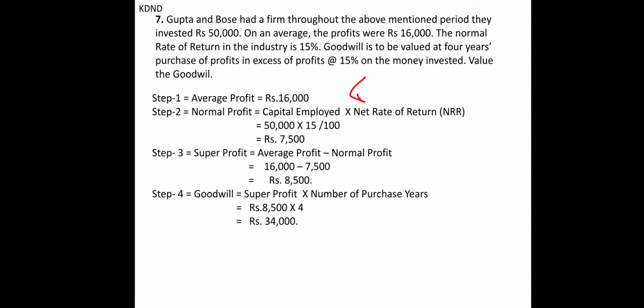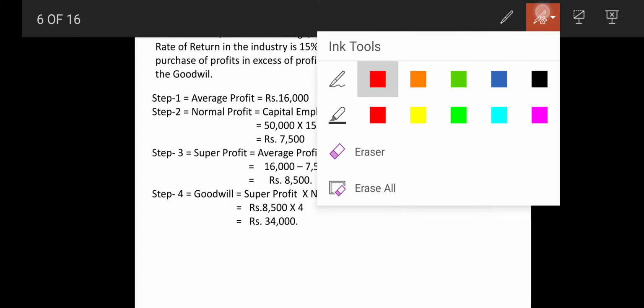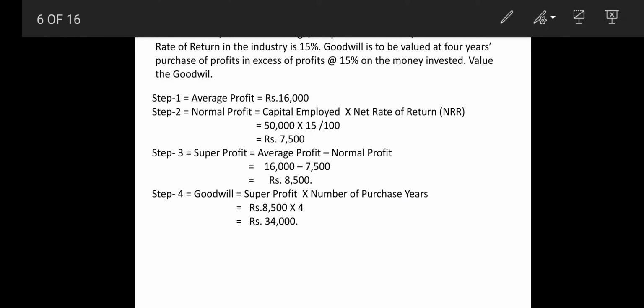Like you invest 50,000 and you have got 7,500 as an income, but originally you got how much income? 16,000. So ultimately super profit is equal to 16,000 minus 7,500, and that way we got 34,000 as our final answer. These are very simple sums, so you can do them.